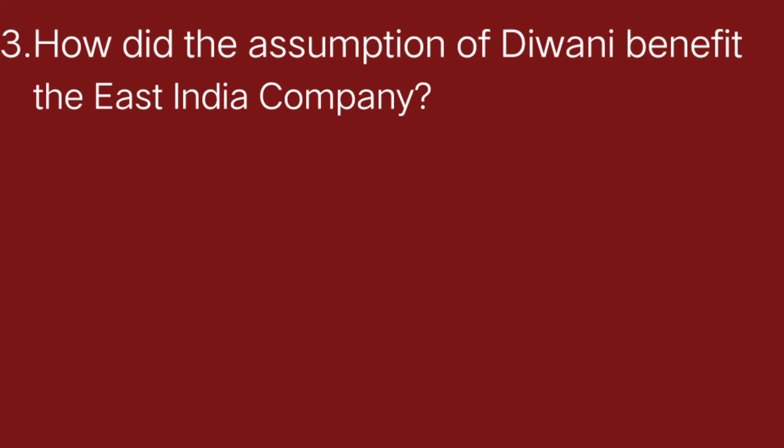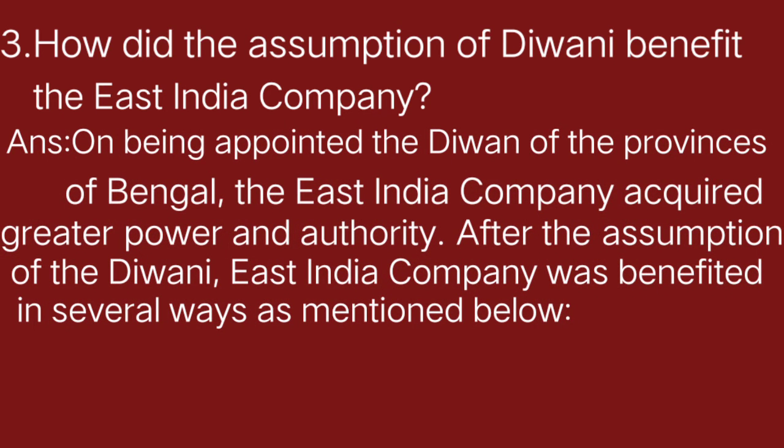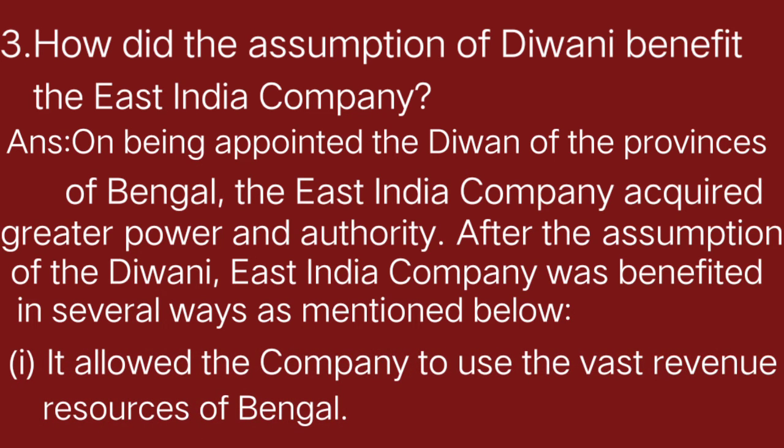Moving on to the third question, how did the assumption of Diwani benefit the East India Company? Answer is, on being appointed Diwan of the provinces of Bengal, the East India Company acquired greater power and authority. After the assumption of Diwani, East India Company was benefited in several ways as mentioned below. So in many ways they got benefit. Okay. So the very first point is, it allowed the company to use the vast revenue resources of Bengal. So the very first point tells us about the use of resources by the company. Okay, they started using the resources of Bengal.